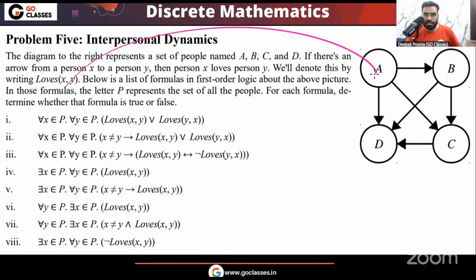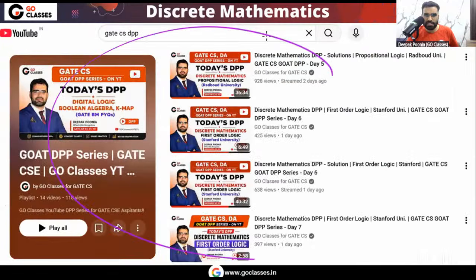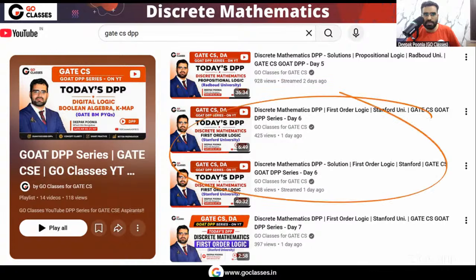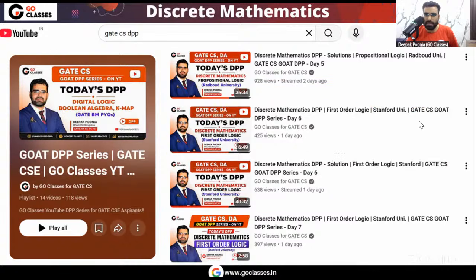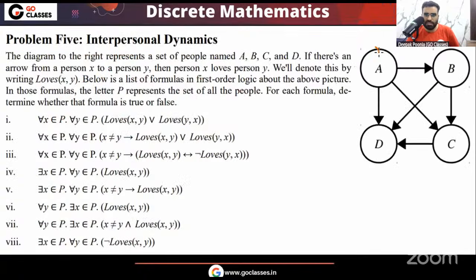Now, remember, a similar question based on the same template from Stanford University, we have done in the previous DPP also. In this GOAT DPP series playlist, if you notice this day 6 DPP, it also has a question from Stanford University based on the same template, the same type of question. But a different question based on the same template. So the previous DPP that we have seen is also based on this same template, right?